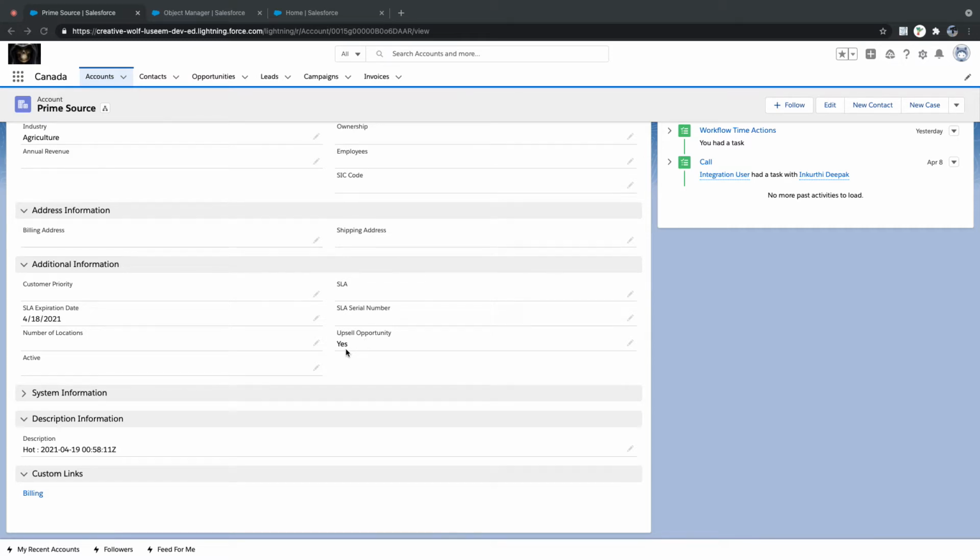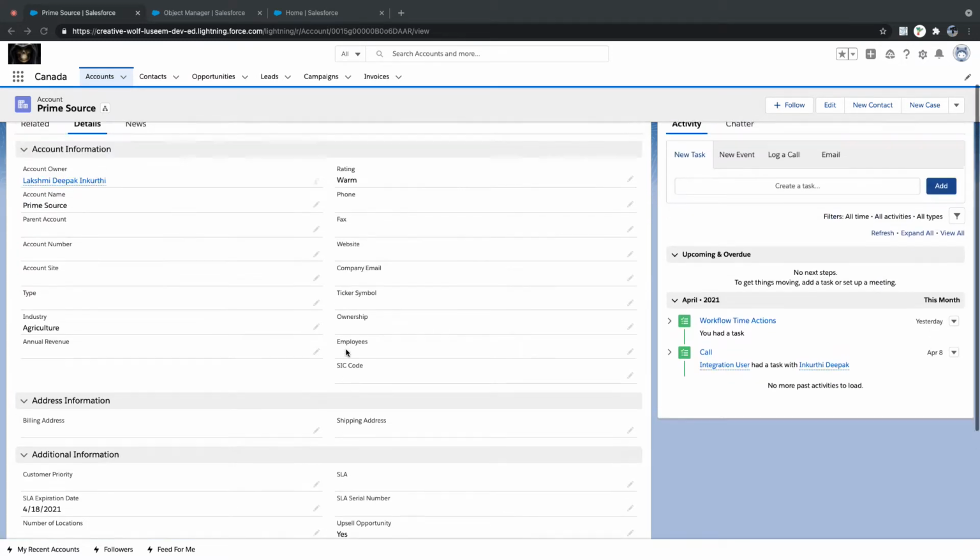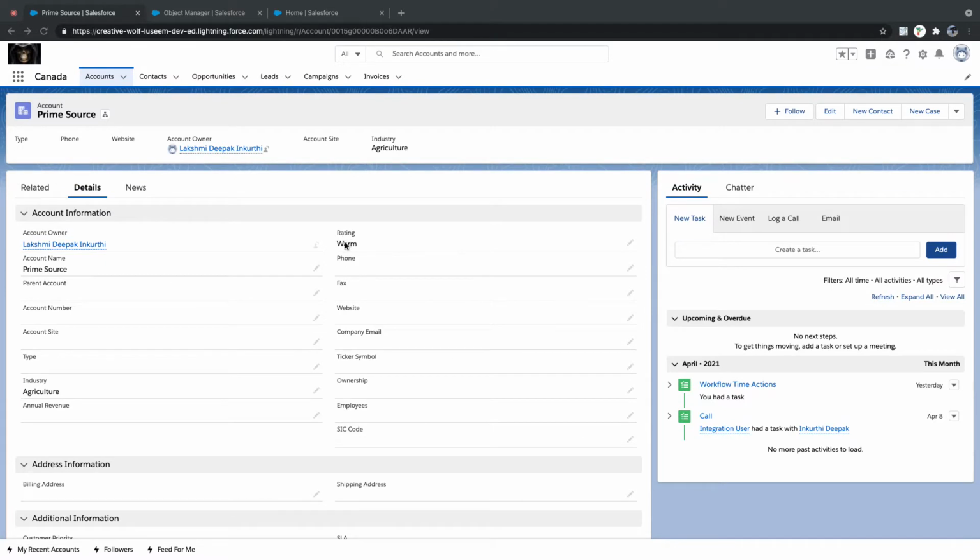If upselling opportunity is yes, then the workflow should update the rating to warm. I mean, if it is not warm, it should update to... I mean, if it is not hot, then it should update to hot. Okay.